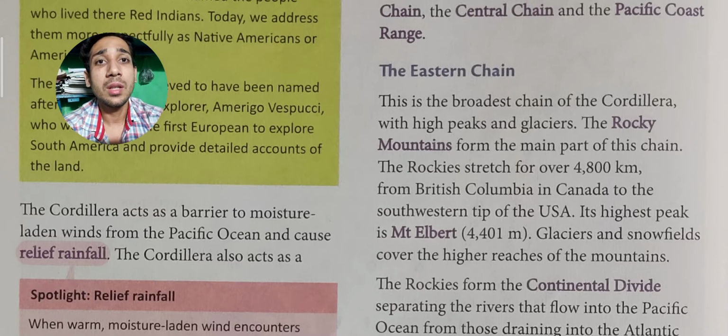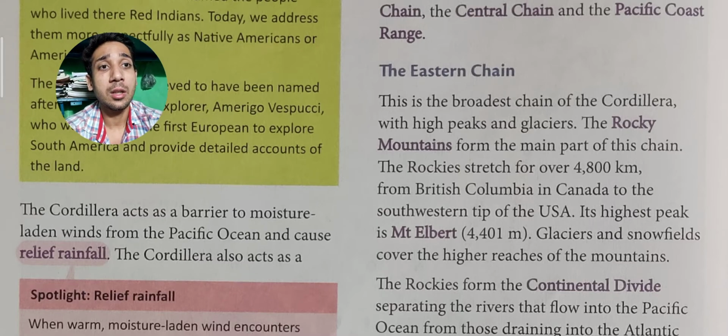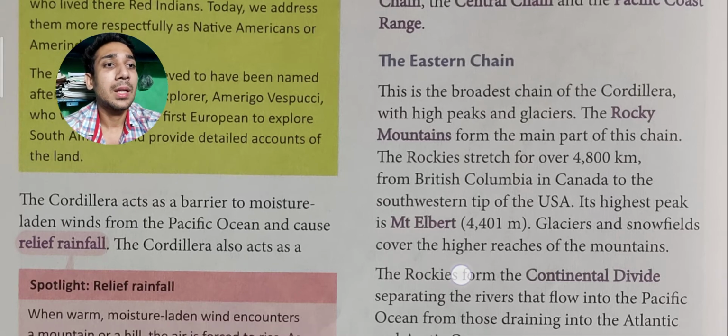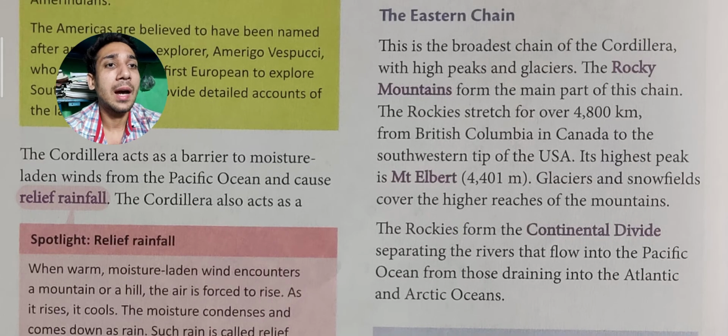The Rocky Mountains stretch 4,800 kilometers from British Columbia in Canada to the southern tip of the USA. It has the highest peak of the range, named Mount Elbert. Glaciers and snowfields cover the higher reaches of the mountain.